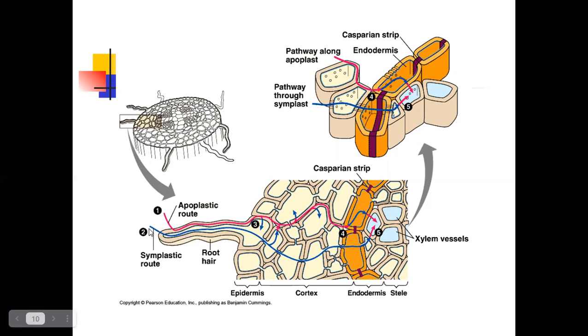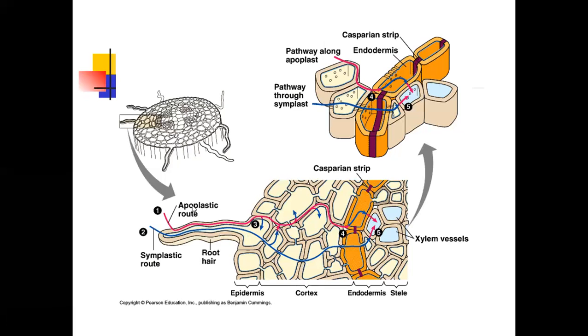If water is absorbed by osmosis, the water easily enters the inner surface of the cell, the inner surface of the root hair, and enters the cortex zones. So, through the symplastic zone, it finally reaches the passage cells of the endodermis, and then reaches the xylem vessels, the protoxylem and metaxylem vessels.